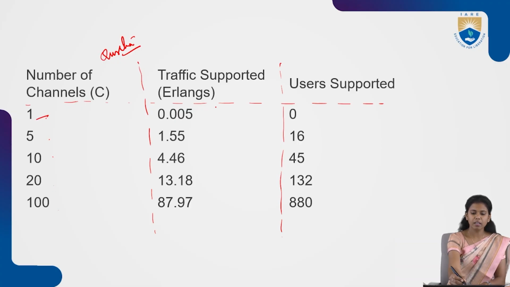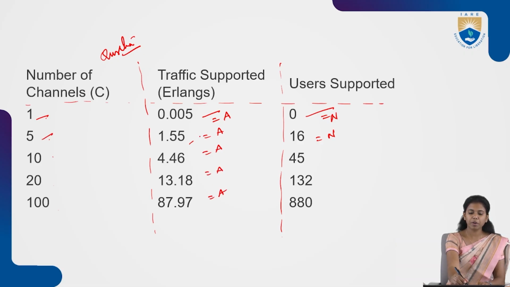For one channel, the traffic supported is 0.005 Erlangs and the number of users supported, N, is 0. For 5 channels, the traffic supported is 1.55 Erlangs. For 10 channels, the traffic supported is 4.46 Erlangs and the users supported is 40.